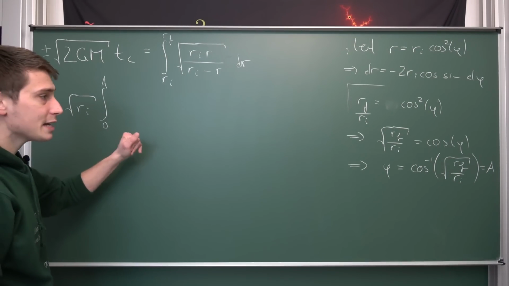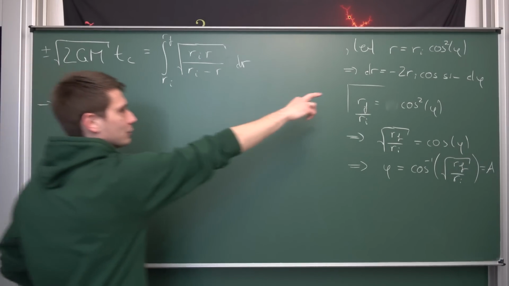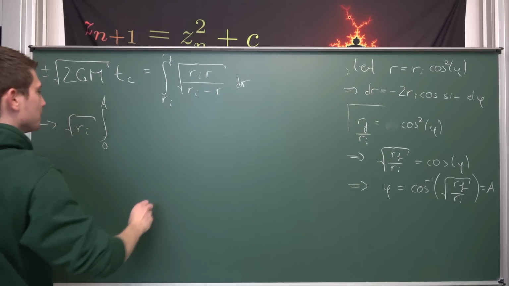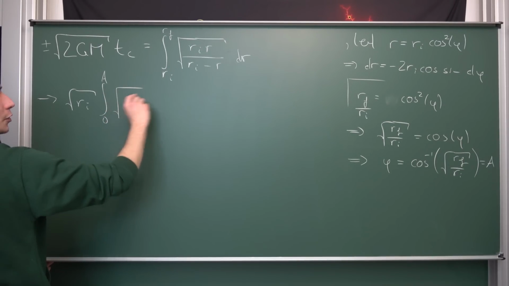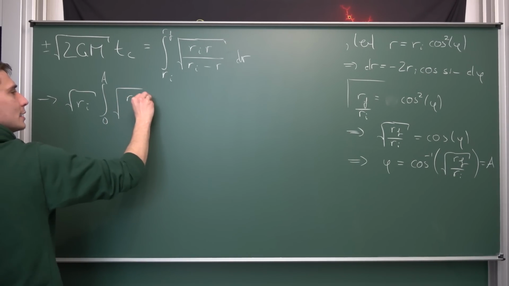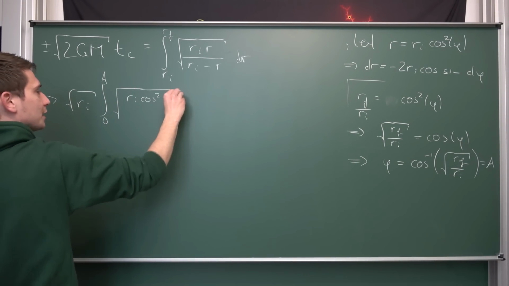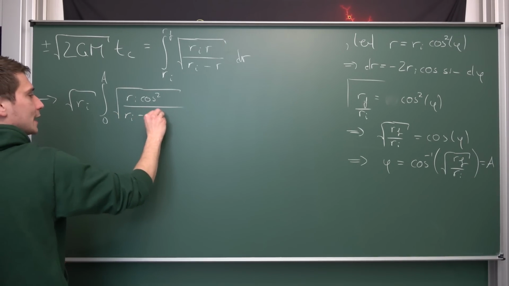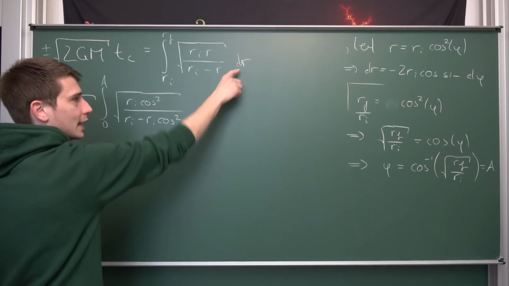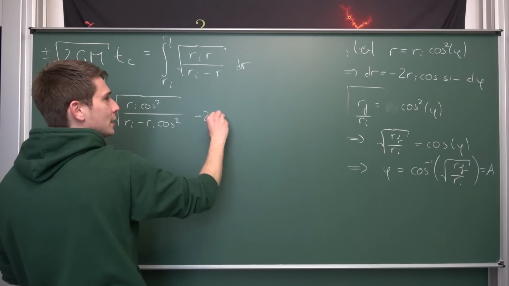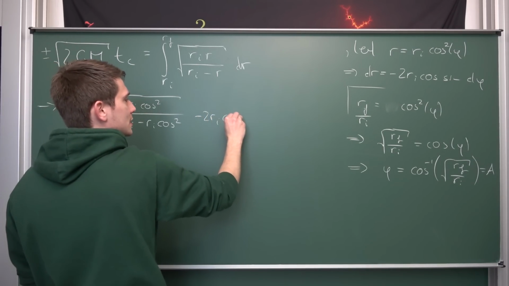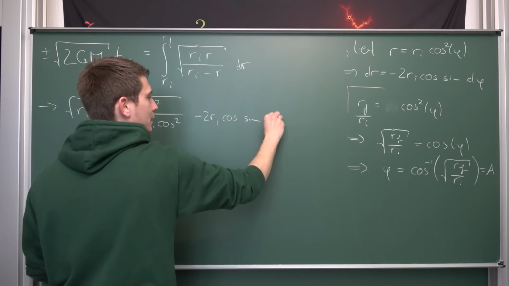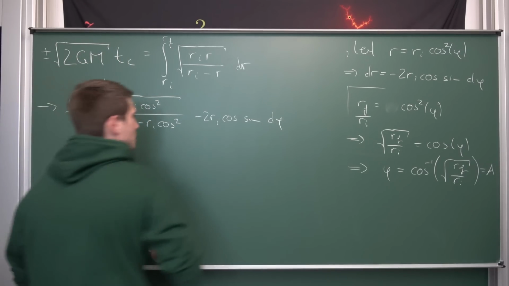Okay, this is our upper bound A, and now we can start plugging our definition for R into here, leaving us with the square root of Ri times the cosine squared of phi divided by Ri minus Ri times the cosine squared. And dr is nothing but negative 2 times Ri cosine sine, and all of this integrated with respect to phi.